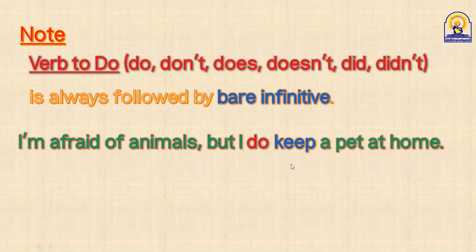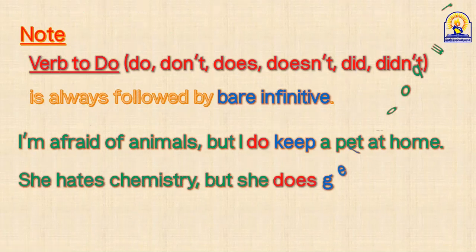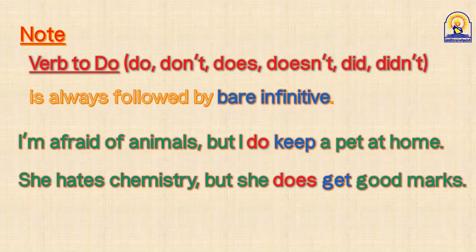Number 2, عبد الإله خلف العنزي. I'm going to unmute you. Read number 2, عبد الإله. She hates chemistry, but she does get good marks. Aha, she does get. Someone says we should use gets. Gets يا أستاذ. Gets plus s after she. No, because we have does. After does, I use the verb without s, without ing, without any additions. It's called the bare infinitive.